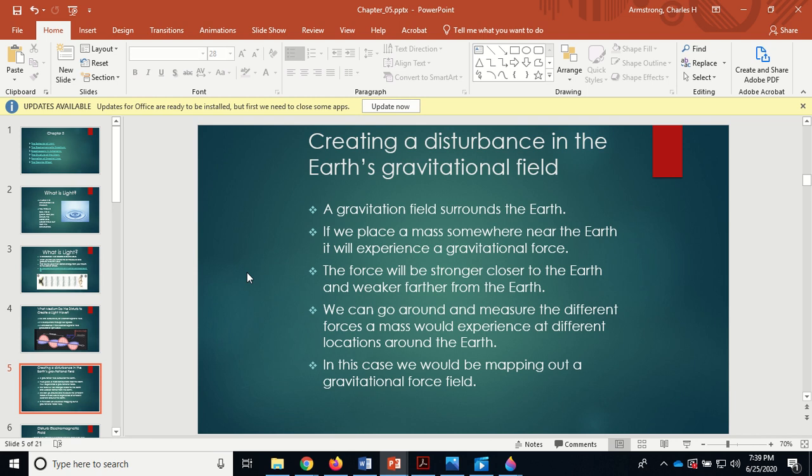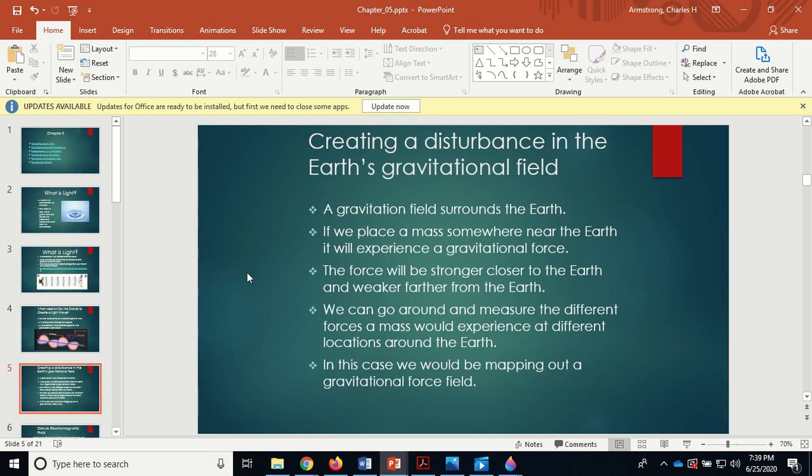But let's think about another kind of field that we may be a little bit more familiar with. A field is a region in space where you can define a data point everywhere. So, for example, you could go around the room you're sitting in now with a thermometer, and you could map out what the temperature is all throughout the room. Maybe closer to the floor, it's a little cooler. You go up towards the ceiling, maybe it's a little warmer. So you could map out data points throughout the entire room. That'd be a field.